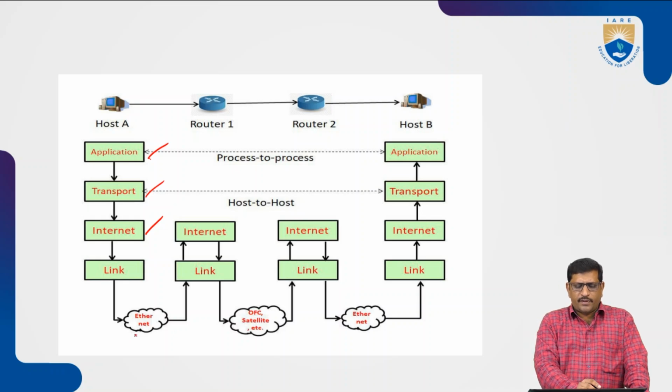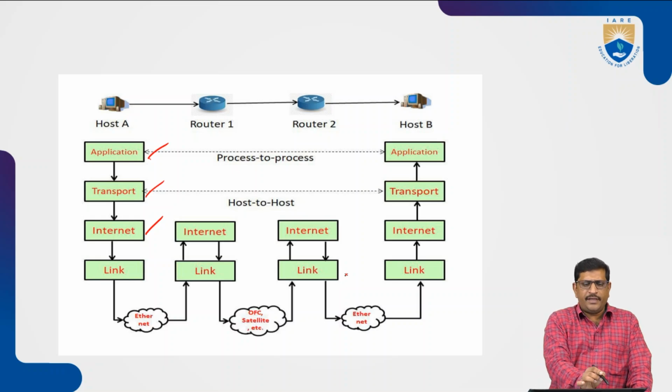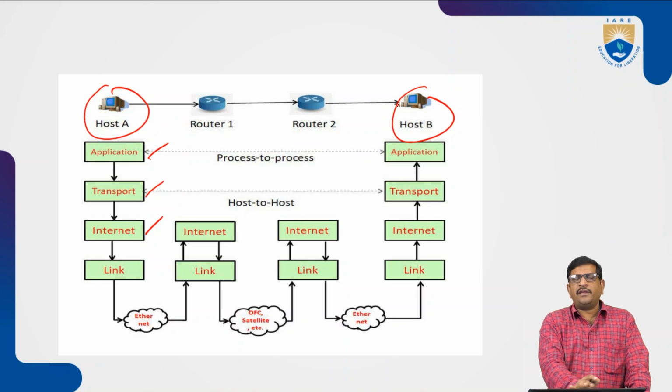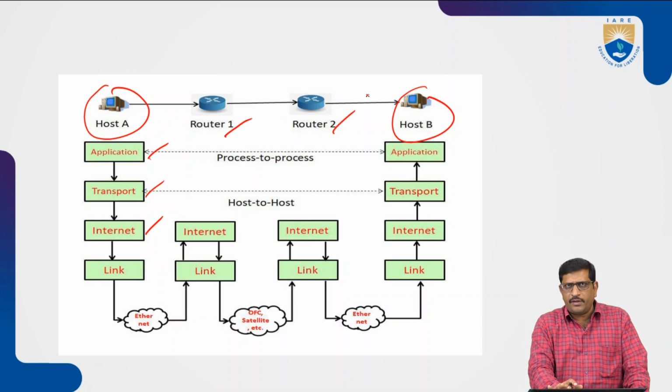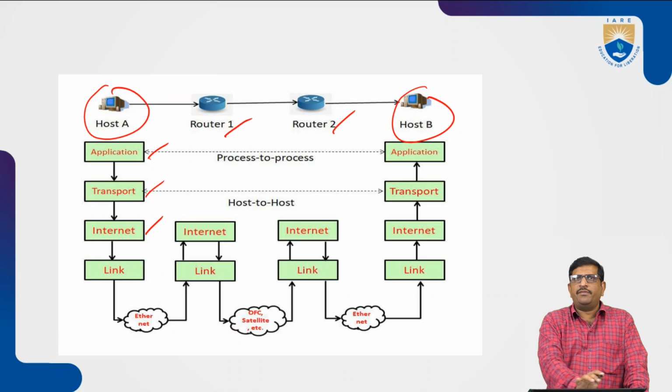Through the Ethernet link layer, transmission goes from one device to another, that is host A to host B. The transmission can be done via routers, router 1, router 2, and any number of routers can be utilized for establishing the communication between host A and host B. These are the communications we establish over the TCP/IP protocol suite.